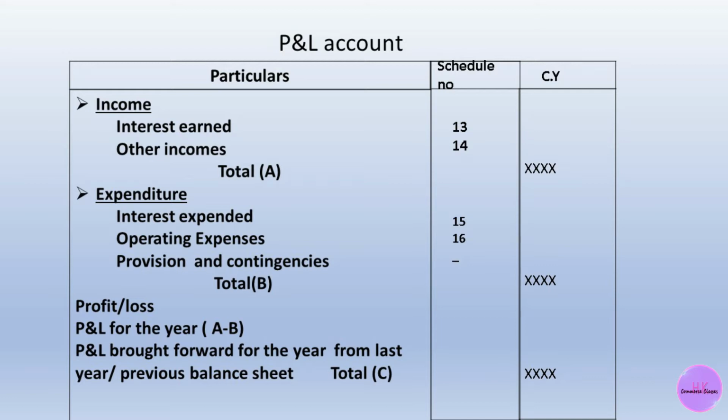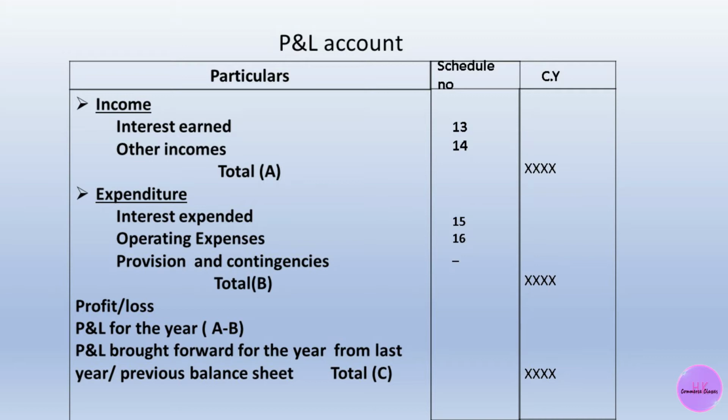First of all, let us view the format of the P&L account. Firstly, the heading has the particular schedule number and current year. Under the heading income, you are going to write the interest earned. Interest earned means the interest the bank earns from the general public by giving loans or any type of credit. Other income means any type of income, such as profit on sale of investment, that is related to schedule number 14. After totaling it, you write total A. That will be your A section of the income.